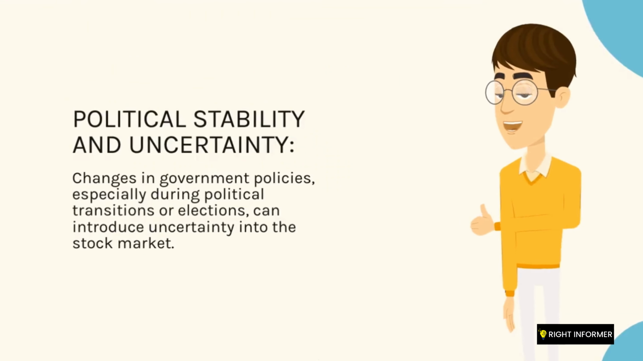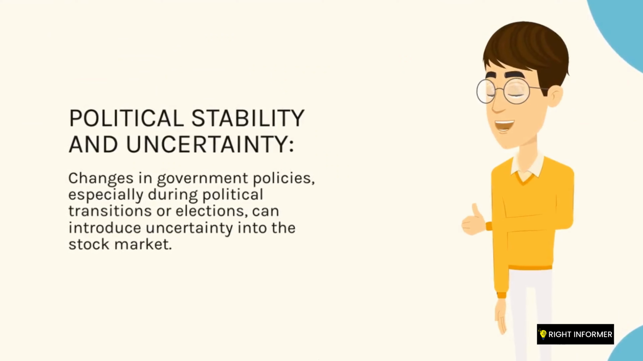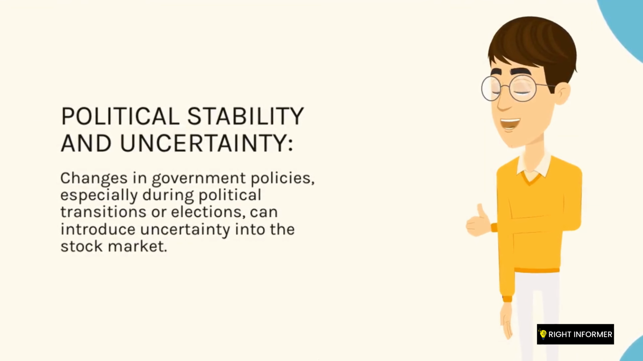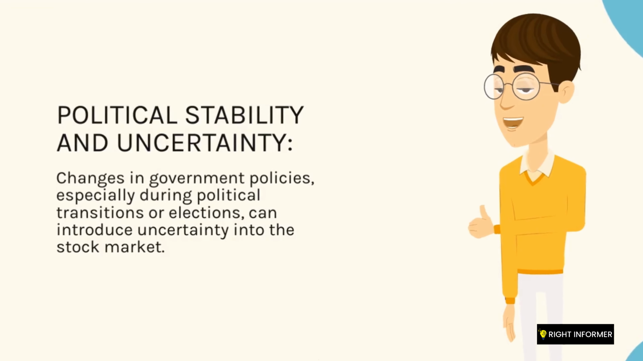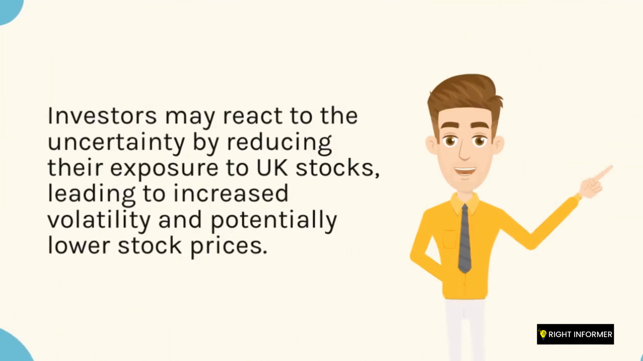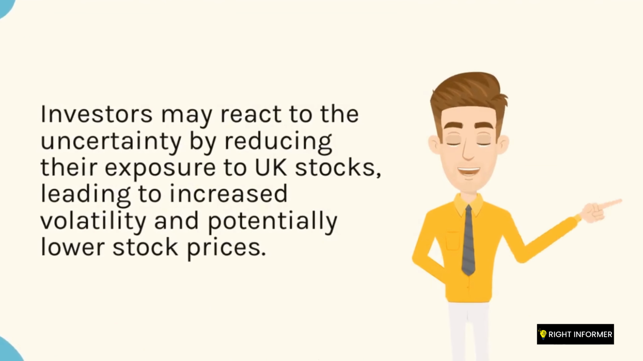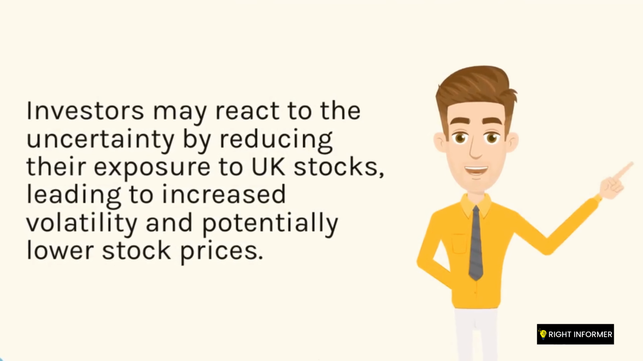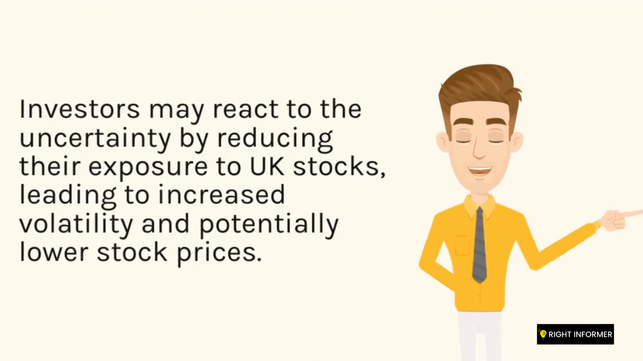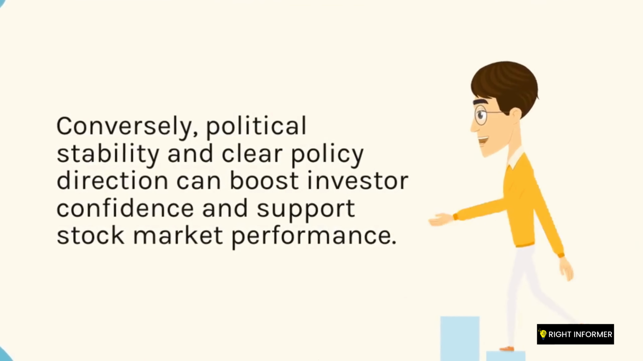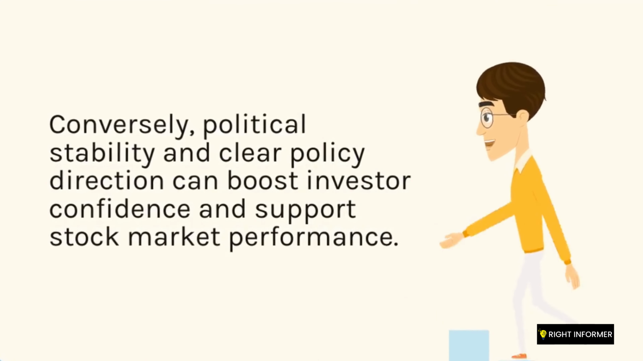Political stability and uncertainty. Changes in government policies, especially during political transitions or elections, can introduce uncertainty into the stock market. Investors may react to the uncertainty by reducing their exposure to UK stocks, leading to increased volatility and potentially lower stock prices. Conversely, political stability and clear policy direction can boost investor confidence and support stock market performance.